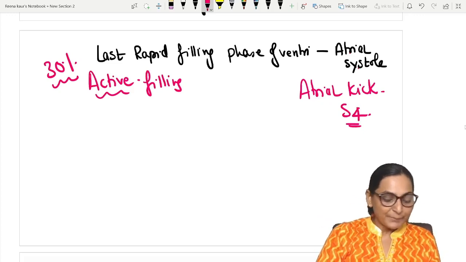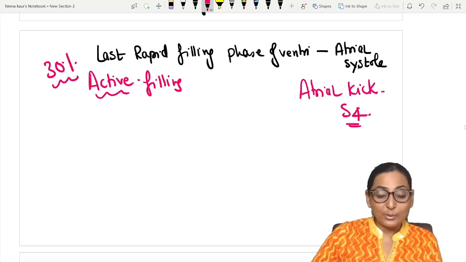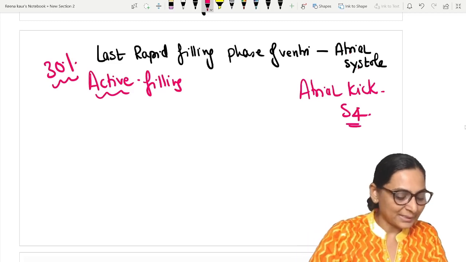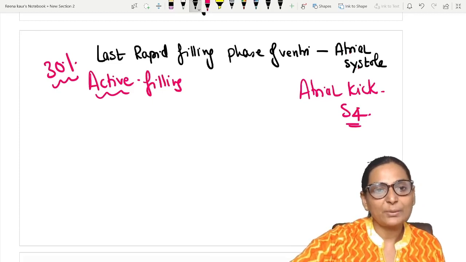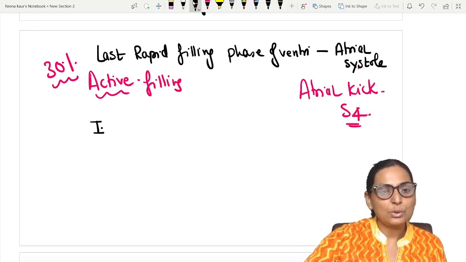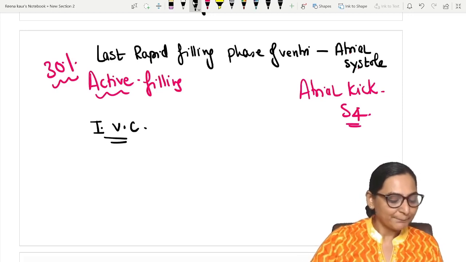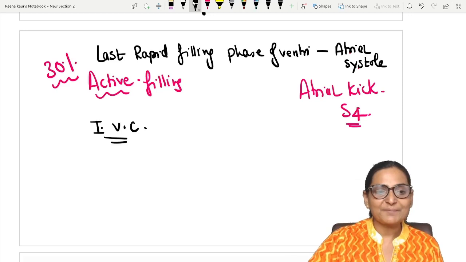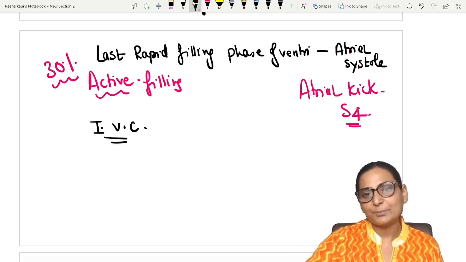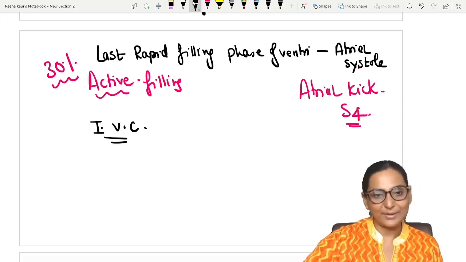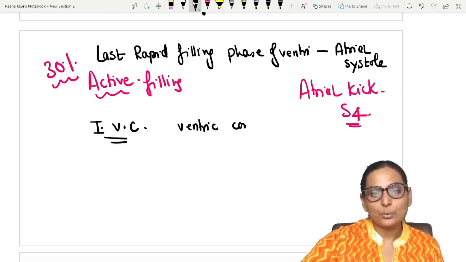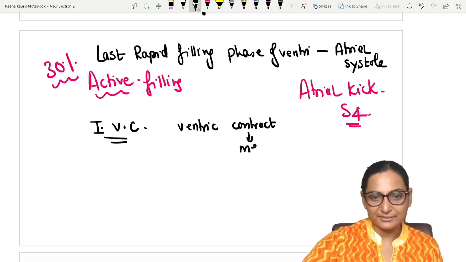Now, ma'am, how will we write it down, suppose I get a question on isovolumetric contraction? You may get a short note on isovolumetric contraction. How am I going to write? So you can write over here. We have seen that isovolumetric contraction means ventricular contraction. Whenever we say that the ventricles are going to contract, contraction is a mechanical event.